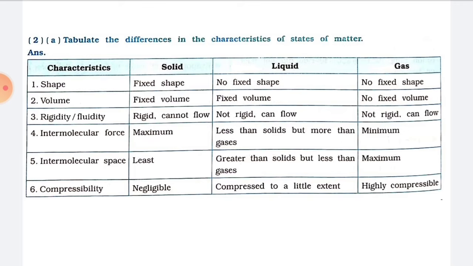Number 4, intermolecular force. In solid, the intermolecular force is maximum. In liquid, less than solids but more than gases. In gases, the intermolecular force is minimum. Number 5, intermolecular space. In solids, the intermolecular space is least. In liquid, greater than solid but less than gases, and in gases it is maximum. Number 6, compressibility. In solid, it is negligible. In liquid, compressed to a little extent, and gas is highly compressible.